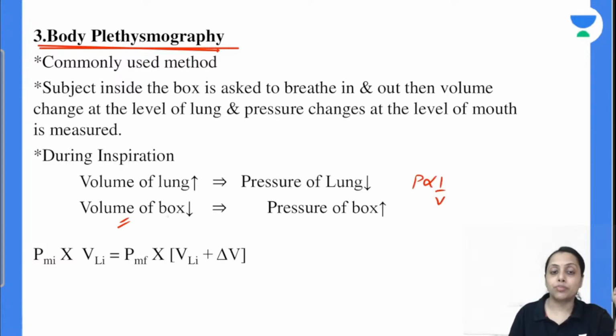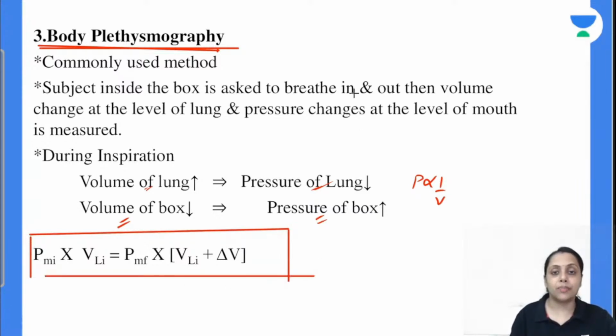So volume of box decrease हो रहा है तो pressure of box क्या हो जाएगा? Increase. और lung के level पे बात करते हैं तो inspiration की वजह से lung में volume increase होगा. So pressure of lung is going to decrease. So this is the formula जिससे हम calculate this FRC. Pressure हम किस level पे measure करते हैं? We measure the pressure at the level of mouth.